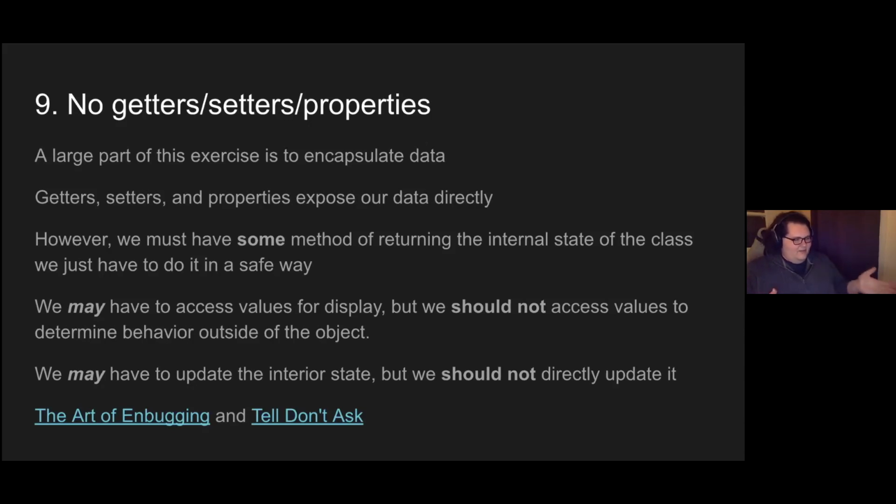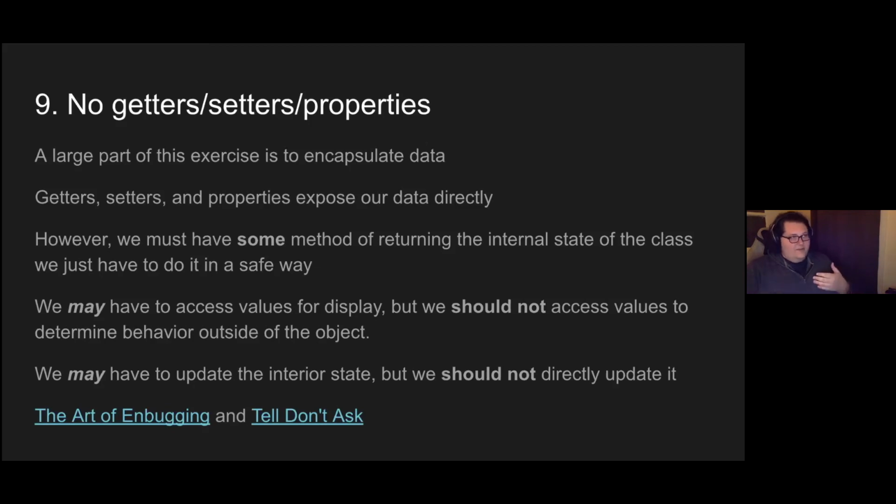I included 2 links at the bottom here to some resources. The tell, don't ask principle: we're going to tell something like our user or customer class to update something in details, for instance.